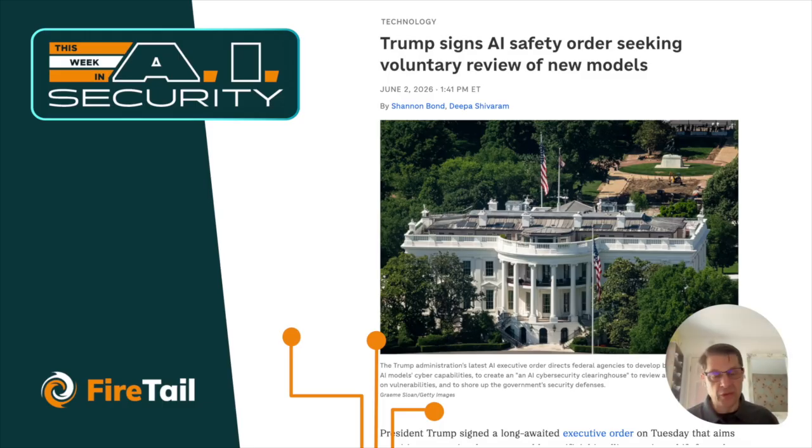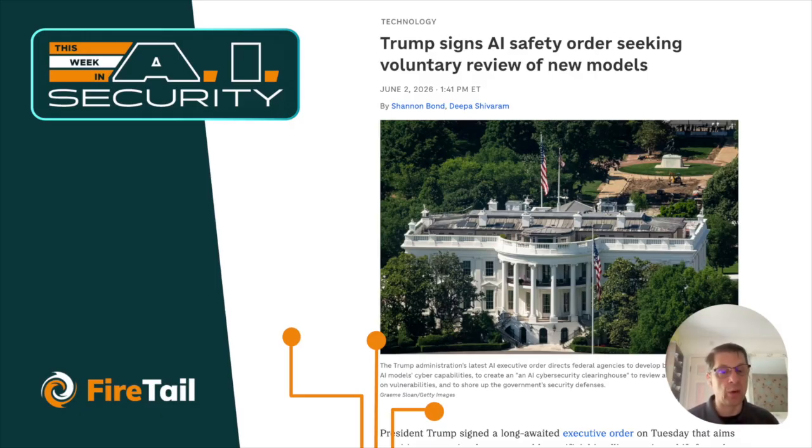So where does this leave us? We now have a state that's retreated. We have a federal government that's retreated. We don't have anything from the industry-specific regulators like the FCC for telecoms or the SEC for banks and financial services, et cetera. A lot of American businesses are flying blind and don't really have any clear guidance. So they're having to reinvent, one after the other, what they can or should be doing to govern, regulate, and enforce some level of technical control or even process control around their AI adoption.